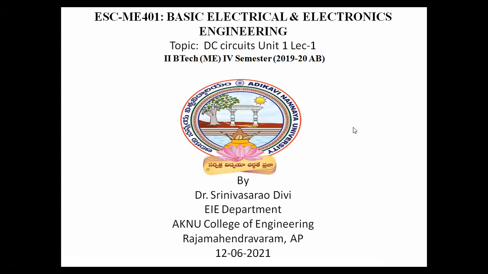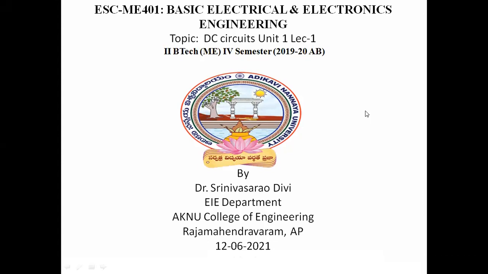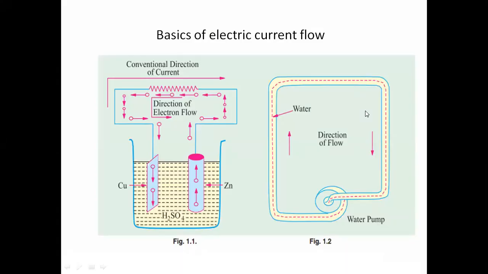So like this we have the course arrangement: Basic Electrical and Electronics Engineering. Before going in depth, the first unit is DC circuits. Today we'll see DC circuits. What is the basic of a DC circuit? First of all, what is the current and what is the voltage?